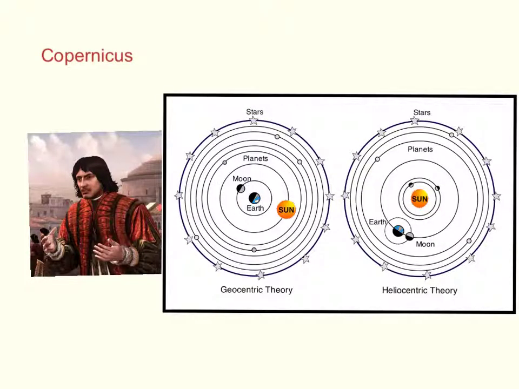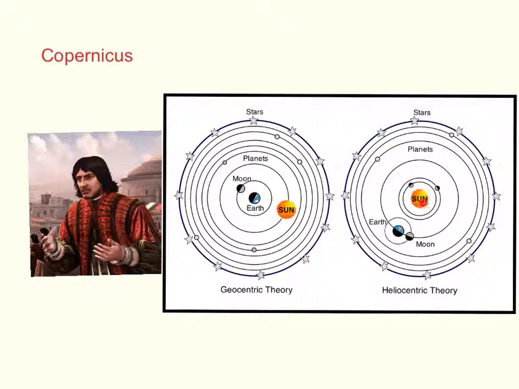Travel forward to the early years of the 1500s, and we have Nicholas Copernicus, who was a Renaissance mathematician and astronomer, who truly changed our view of the universe. Now, the geocentric theory was what was being taught, but through his observations and through reading of other scientists, he realized that the math did not work, and instead, in order to make things more elegant and to better predict future events, he created the heliocentric theory, which took the Earth out of the center and replaced it with the sun.